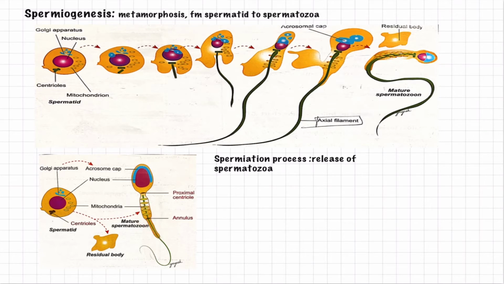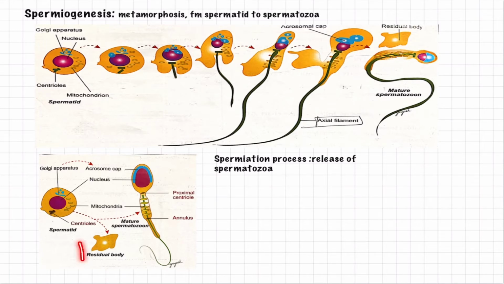Apart from this, you can also see how the mitochondria have developed into a spiral sheet encircling the axial filament to form the middle piece of the spermatozoon.